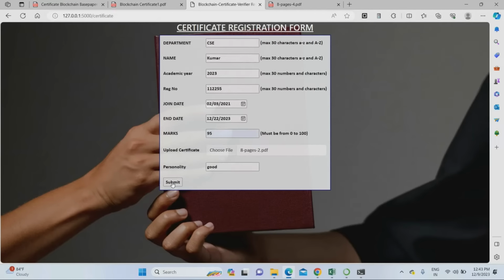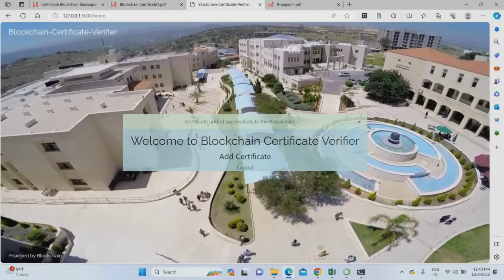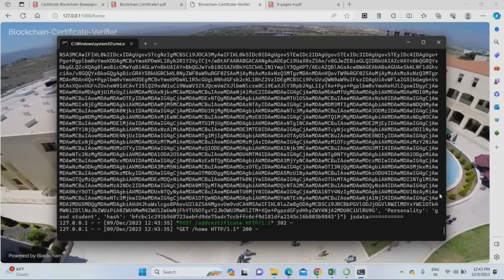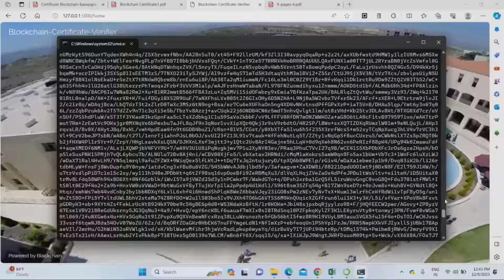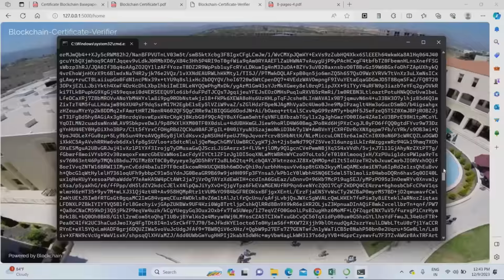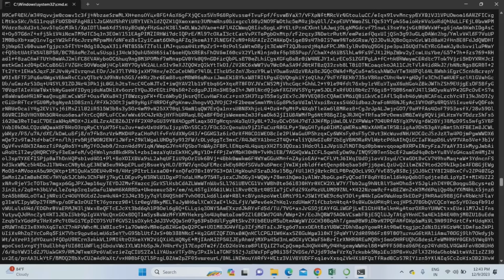Just submit. Once you submit, the data is converted into hash format. The certificate was added successfully to the blockchain. The certificate was added to the Ethereum network successfully. You can see the hash data here. Complete data is converted into hash format. This is the hash data of that particular certificate.